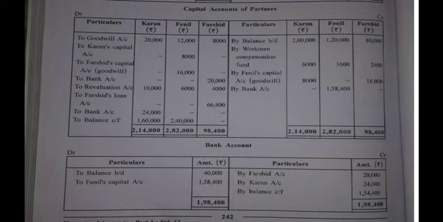And still, if you face any difficulty, the logic of posting is mentioned in the previous video lectures. You should study that. Otherwise, you should always remember a thing, that while posting this journal entry, you are going to write amount in the opposite column to the name that you have mentioned on debit side or credit side. Alright, now you should practice this.